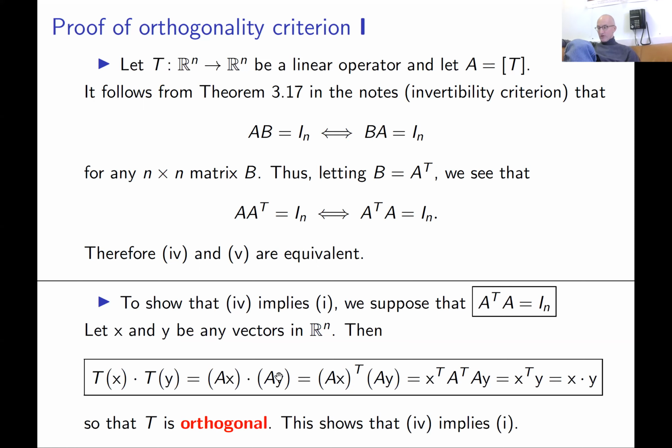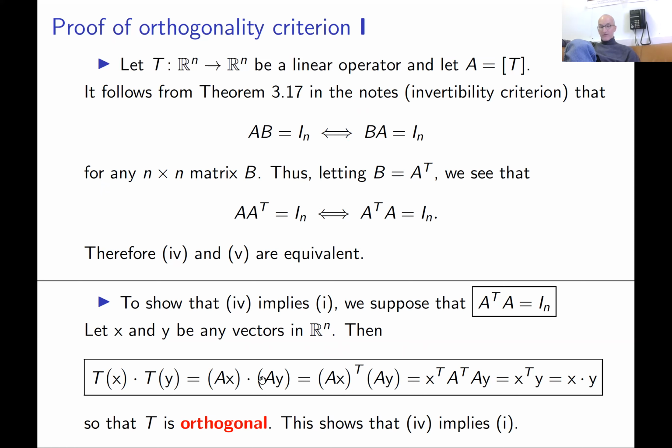T of x dot T of y is nothing but Ax dot Ay, because T of x is just A times x, where A is the standard matrix of the linear operator T. Observe that if you have two vectors and take a dot product, it's the same as transposing the left vector and taking a product of matrices.